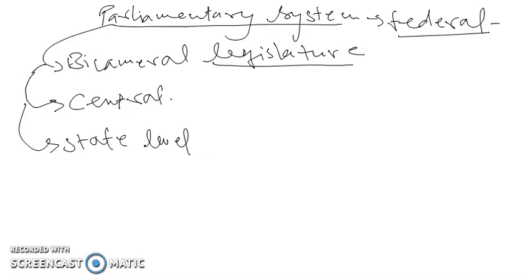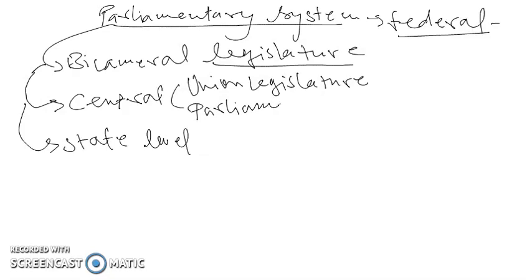At the central level, it is called the union legislature. In popular language we call it parliament, because we have adopted the British parliamentary system, so the union legislature in India is also called parliament. And this parliament is bicameral.